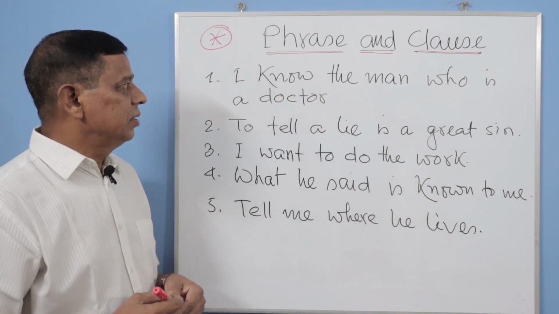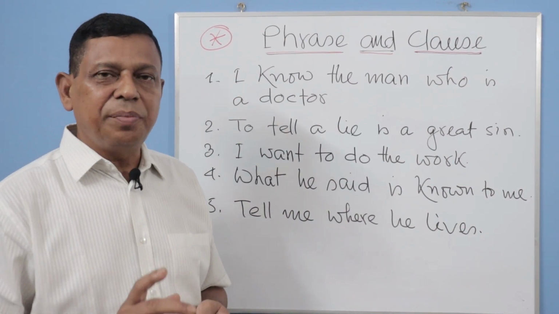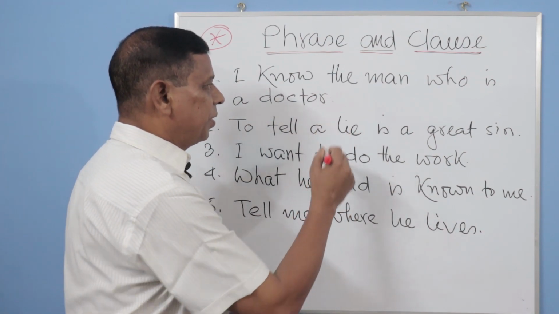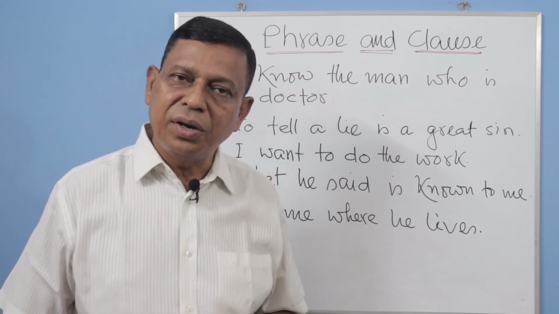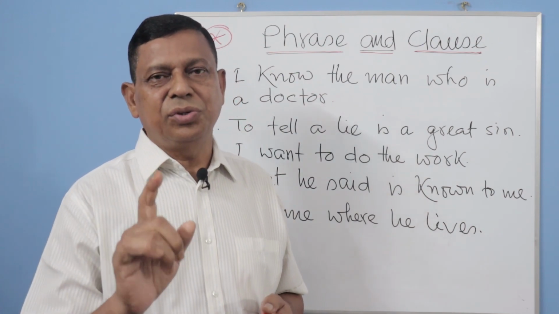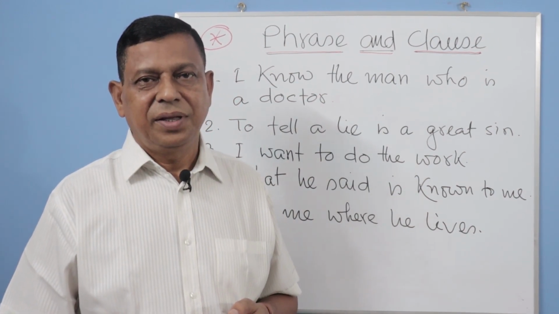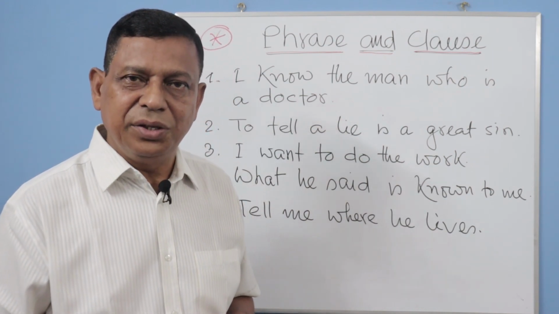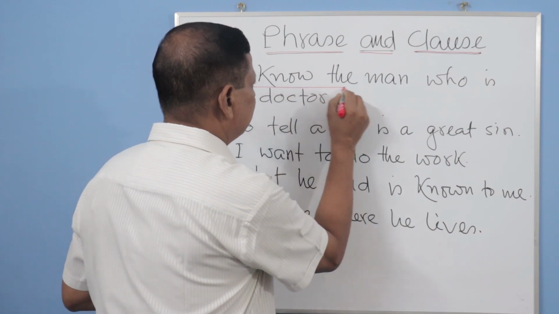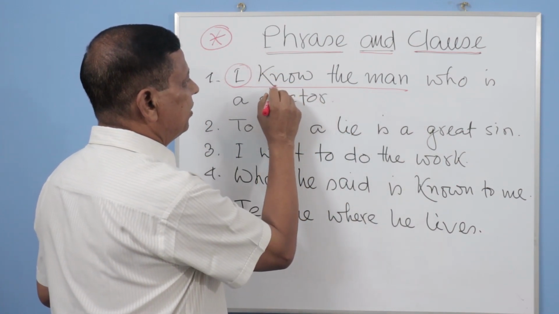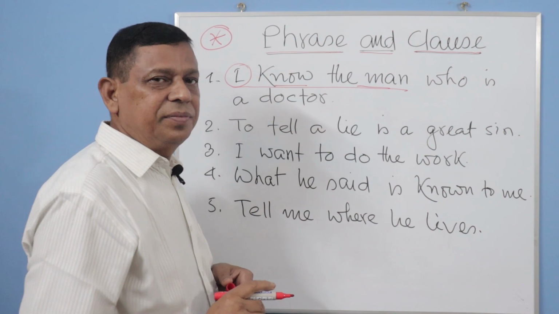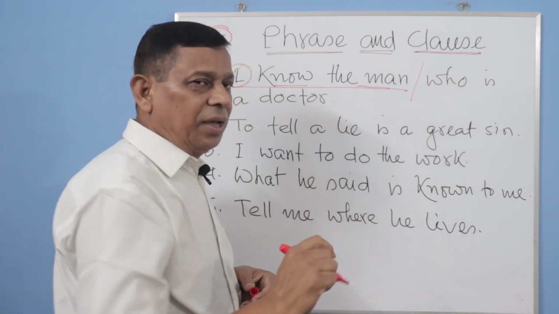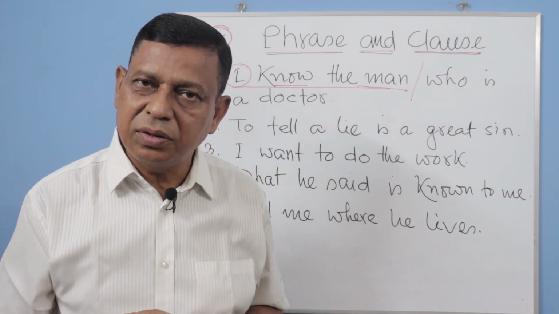Okay, let's see. First sentence: I know the man who is a doctor. আমি মানুষটাকে চিনি যিনি একজন ডাক্তার. এখানে কয়টি সেন্টেন্স আছে? দুইটি. You see, I know the man: subject, finite verb and then object. Up to this, a full sentence, and this is the principal clause.